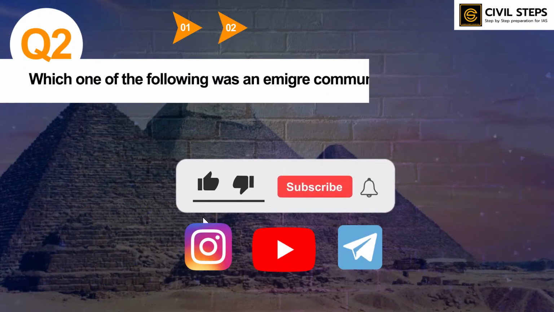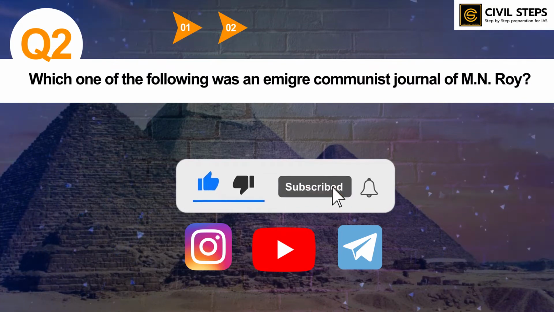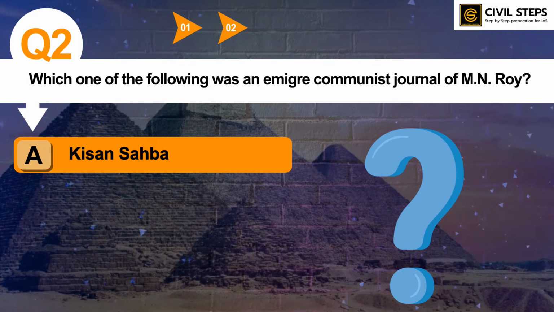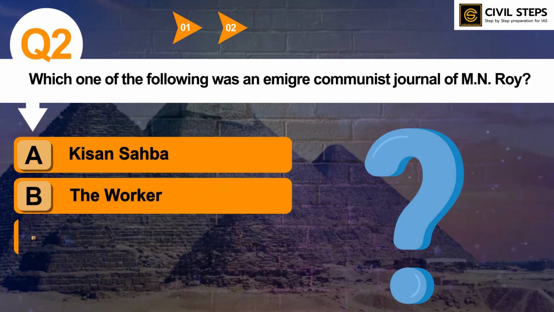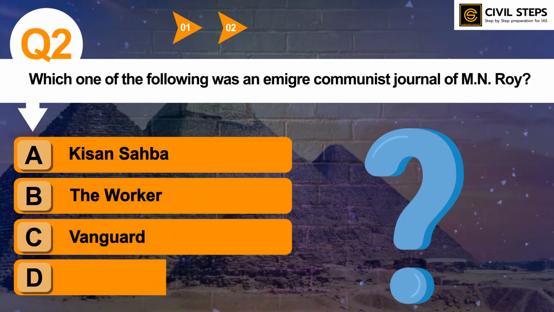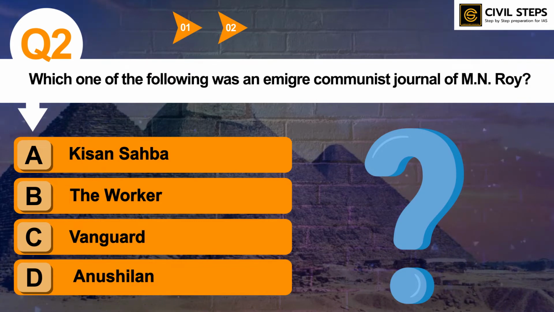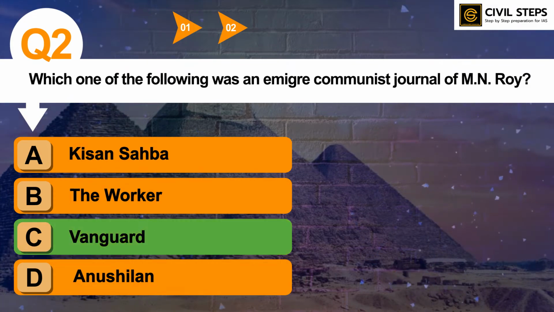Which one of the following was an emigre communist journal of M.N. Roy? Option A, Kisan Sabha. Option B, The Worker. Option C, Vanguard. Option D, Anushilan. You can write down your answer in the comment section. So the answer of this question is option C, Vanguard.